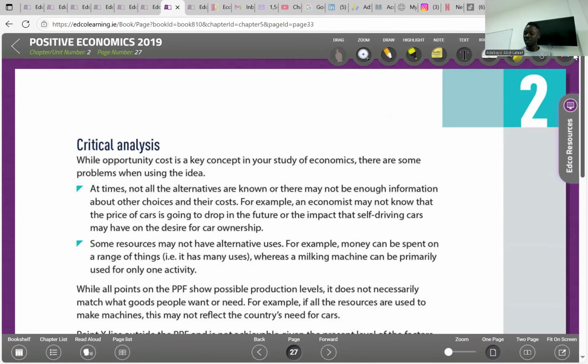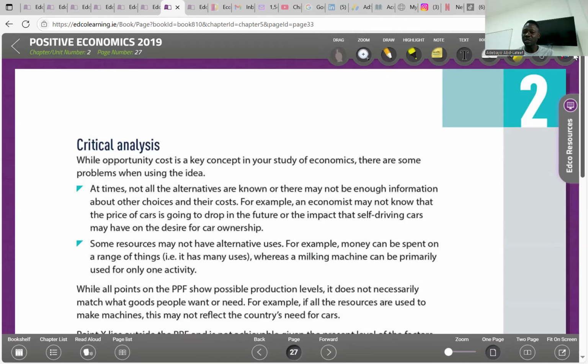Yes, in the course of making decisions, there are some things that are impossible, that are beyond our control. For example, we might make decisions about producing more cars, not knowing fully well that in the future the price of cars might drop, based on the fact that there could be cars that are more advanced in terms of technology. Some resources may not have alternative uses.